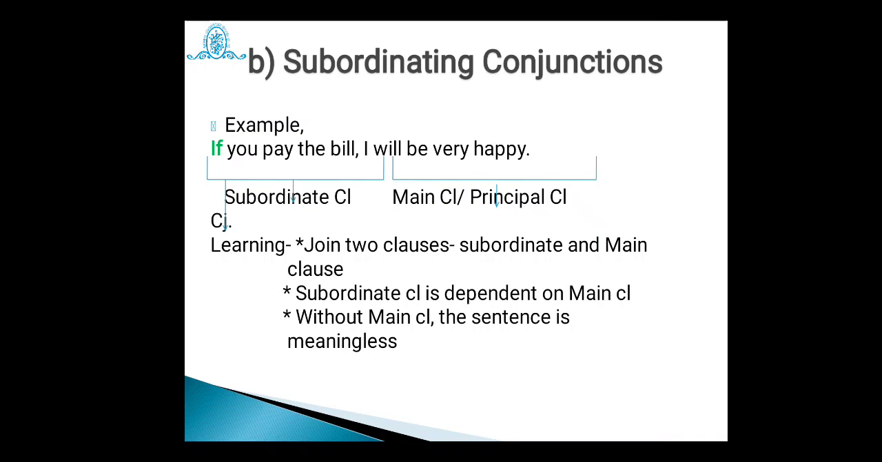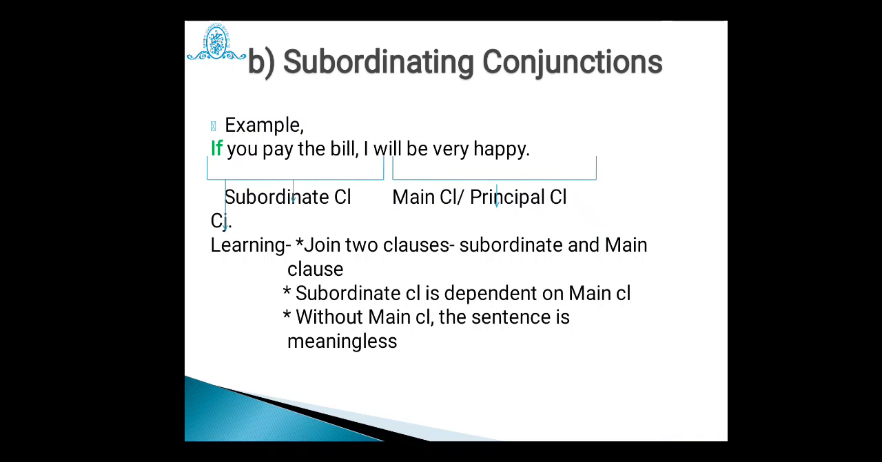That is, I will be very happy. Now the main clause can stand on its own. It has no dependency on the earlier one. So the learning is what? Subordinating conjunctions join or connect clauses or sentences from which one must be a subordinate clause and another must be a main clause. So without a main clause, the sentence becomes meaningless.